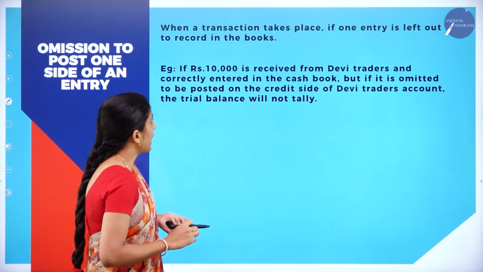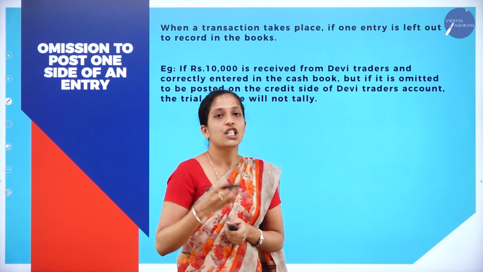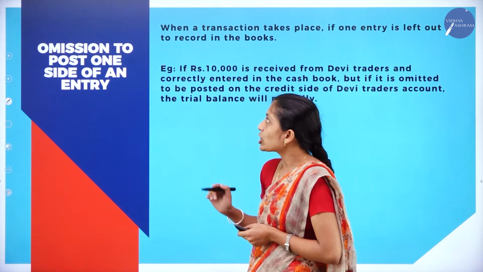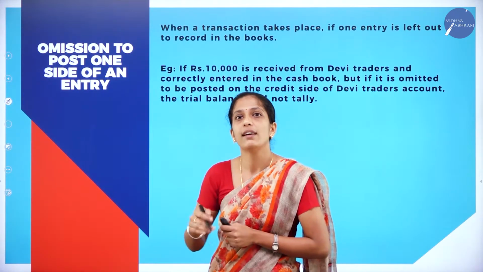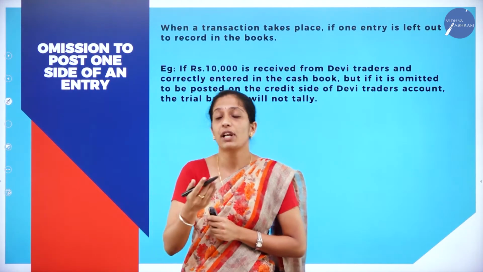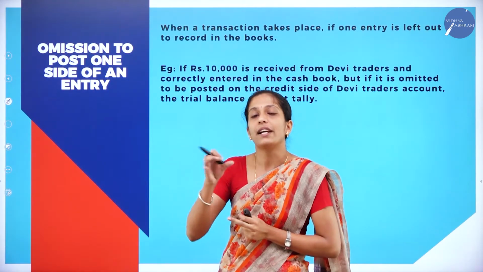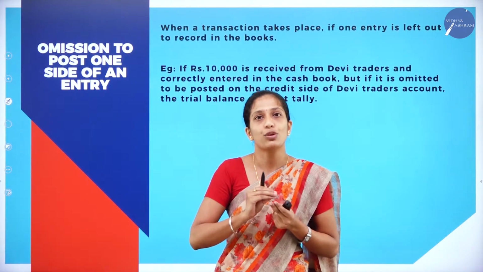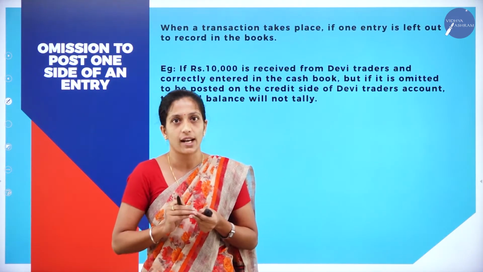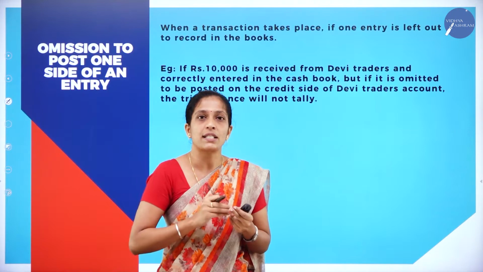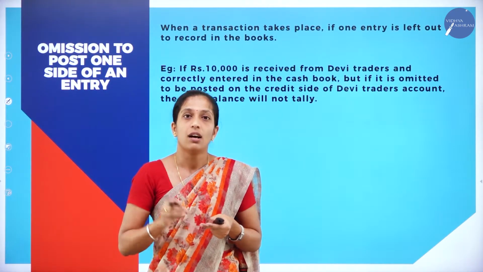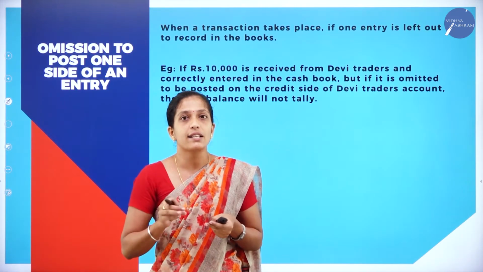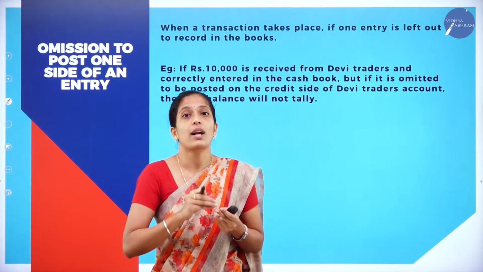Now moving on to the next situation, omission to post one side of an entry. Omission means what? Left out. So you have left out to record one side of an entry. You will have two sides, debit side as well as credit side, right? You might have recorded the debit side, but forgot to record the credit side of that transaction. Or you have recorded the credit side, but forgot to record the debit side.